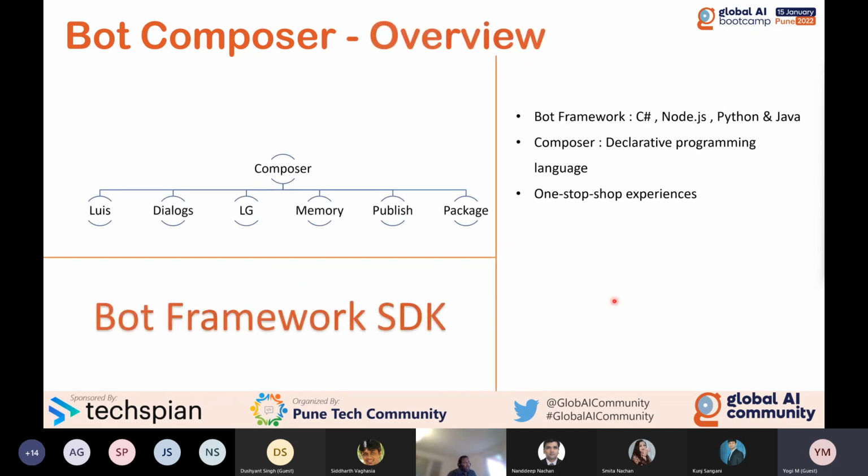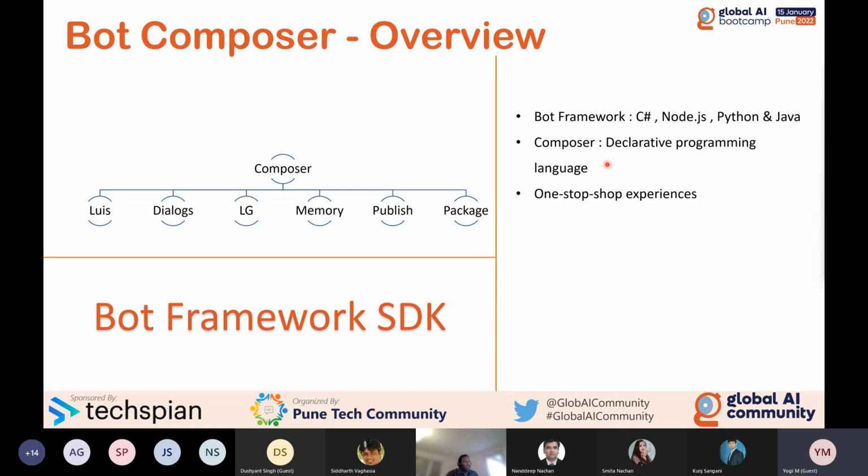So we'll step a little bit more into detail about Composer. Here you can see the Composer building blocks. There are 6 building blocks. These are high level building blocks, starting with LUIS and ending with the package. We will see them one by one in this tutorial. Bot Framework Composer sits on the Bot Framework SDK. Under the hood, it's the SDK framework only. At the high level, you can just drag and drop your controls. Once you start compiling the application, it's passed to the Bot Framework SDK and it will give the output.